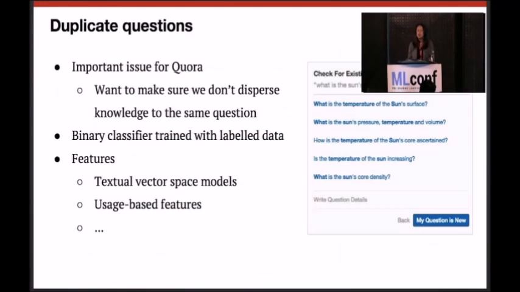On the other hand, duplicate questions are an extreme form of related questions. Unlike related questions, which are valuable and good, a duplicate question is really bad for the product. Why? Because if we allow them to exist, then essentially we're wasting users' time answering similar things without being able to aggregate the answers, aggregate the knowledge. So we really want to get rid of them. We have a binary classifier that's trained with labeled data, and this model uses textual vector space models as features and also other user-based features.